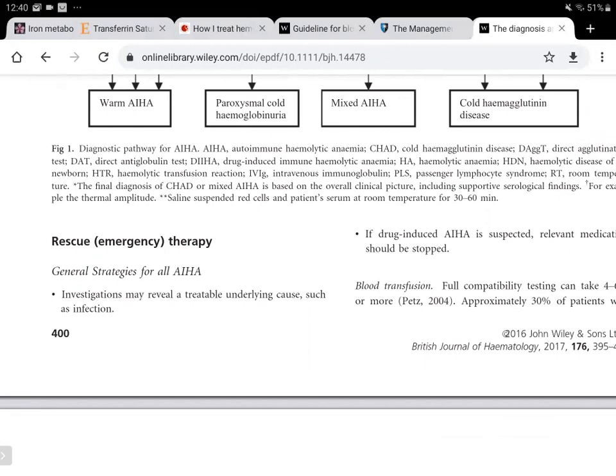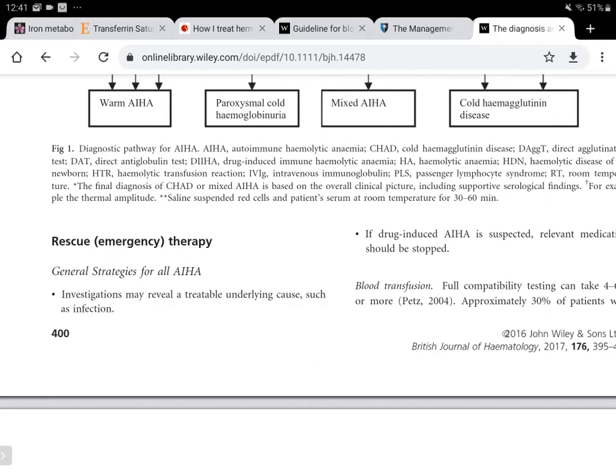Most of the warm autoantibodies can be IgG or IgG plus C3, and most of them show Rh specificity, they are against the Rh antigen, or they could be drug induced, with antibodies against the glycophorin A receptors on the surface of RBCs.